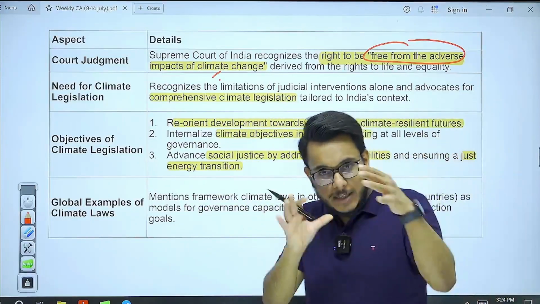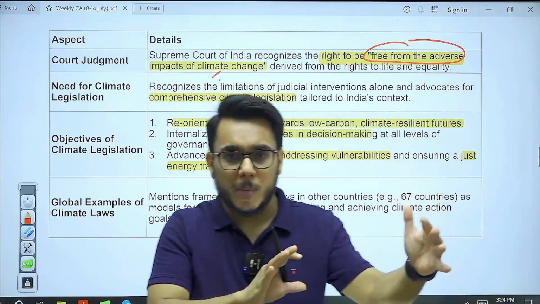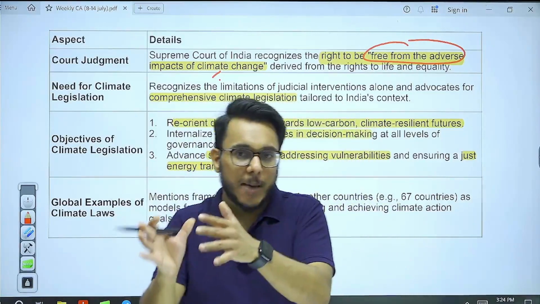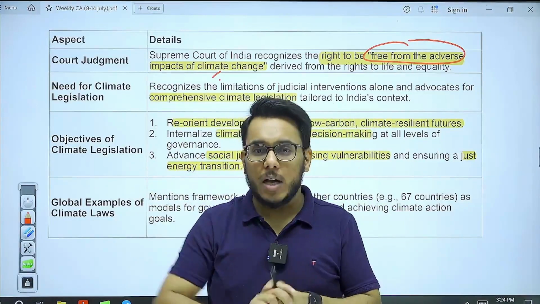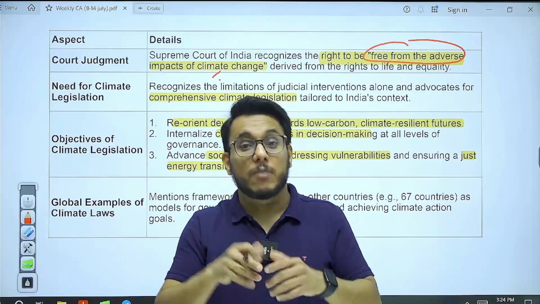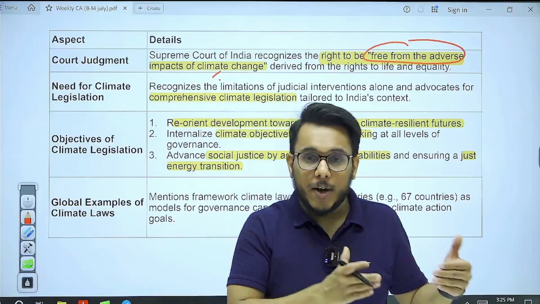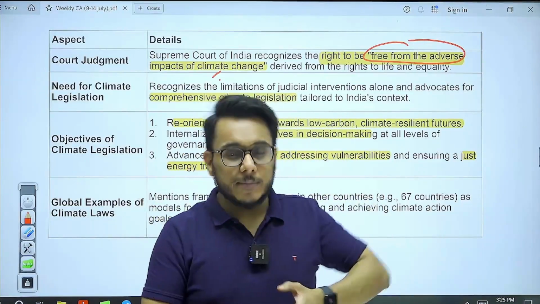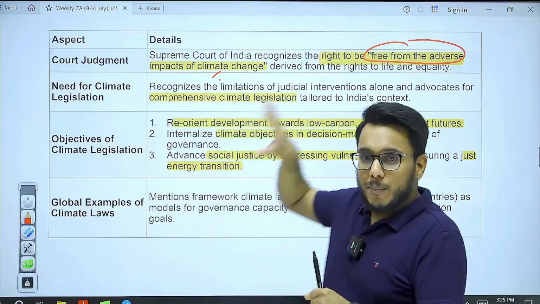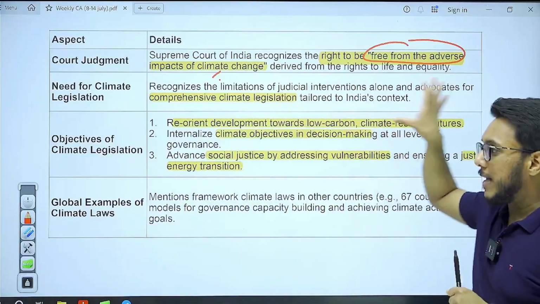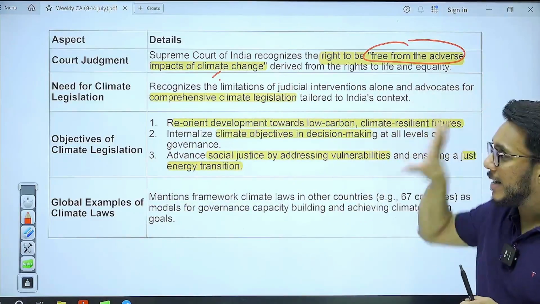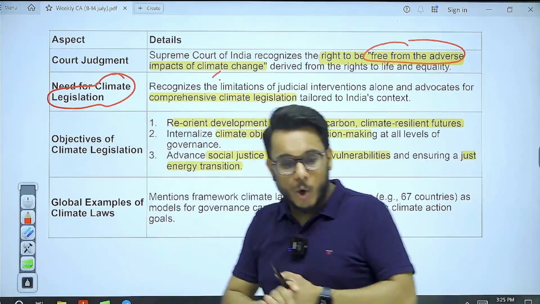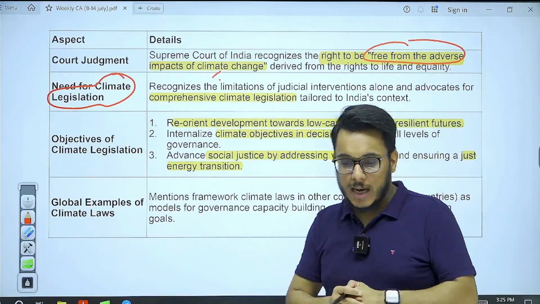Now you see, a lot of fundamental rights get implemented automatically, but for some other fundamental rights, implementation needs a law. For example, Article 17 talks about the abolition of untouchability, but for the abolition of untouchability, we have already come out with the SC/ST Prevention of Atrocities Act. So even for giving this right to the people on the ground, a dedicated climate legislation is needed, a law which will provide the fundamental right against the climate change.